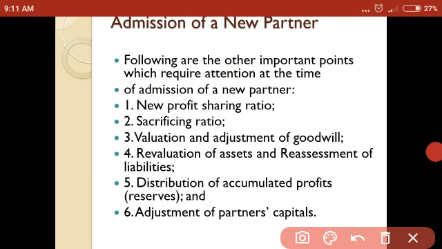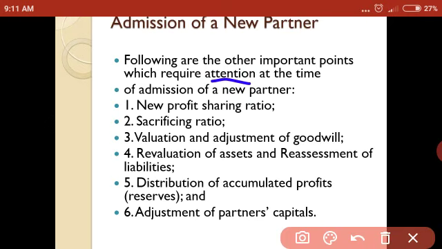Next, at the time of admission of a partner, there are some important points you have to pay attention to while preparing the reconstitution of the partnership firm, admission of a new partner.